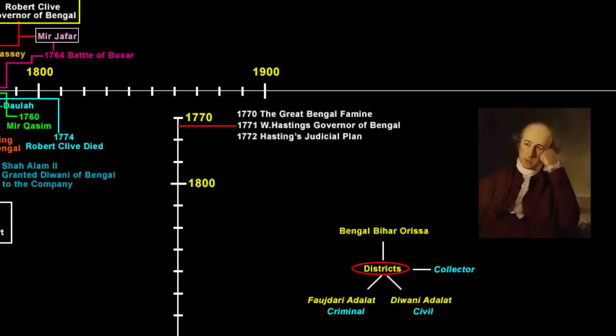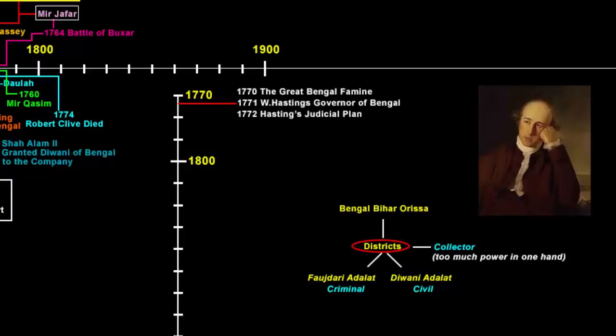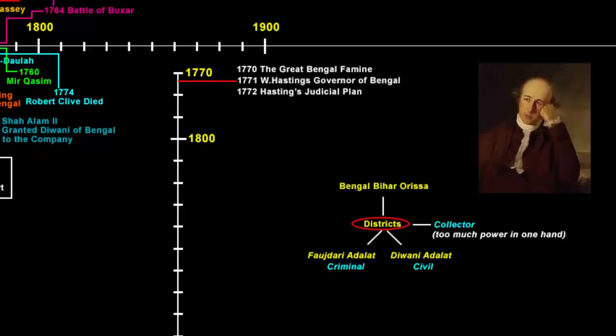One was that now the collector acted as the administrator, the judge, and the magistrate. If you see, too much power was given to a single official. And the second defect was the interpretation of the Indian law by the Qazis and the Pandits, because relying on these native law officers while taking any judgment proved to be unsatisfactory. Most of the time, these Qazis and Pandits used to give an interpretation of the law which was well suited or biased to certain sections of the community. And that again created a divide.